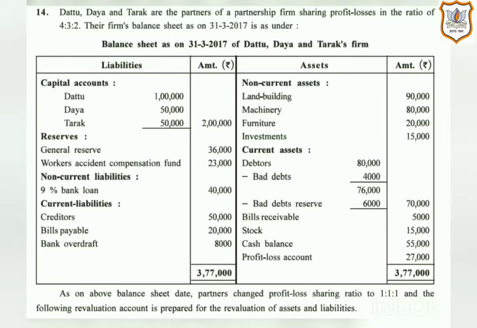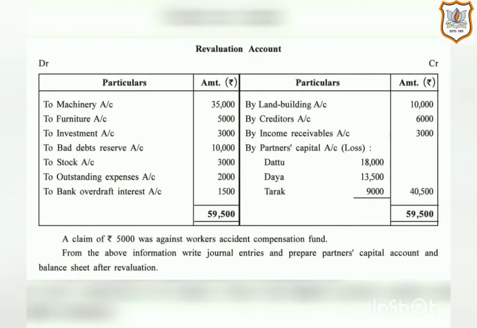It is also given that as on the above balance sheet date, partners changed the profit loss sharing ratio to 1:1:1. And here, the revaluation account is also prepared for revaluation of assets and liabilities. Here we have to write journal entries and we have to prepare partners' capital account and balance sheet after revaluation.